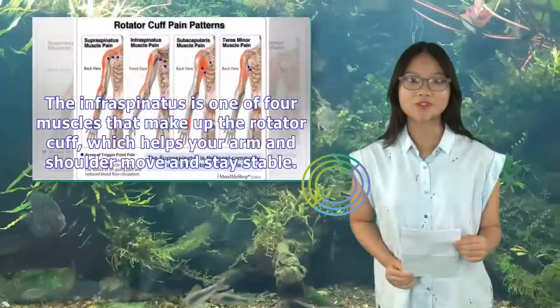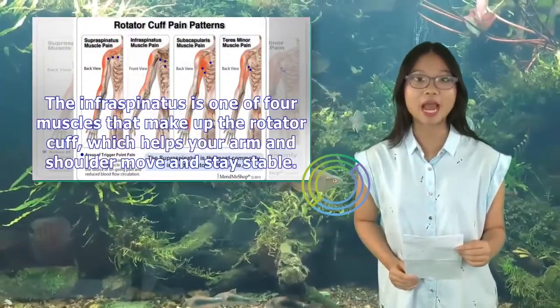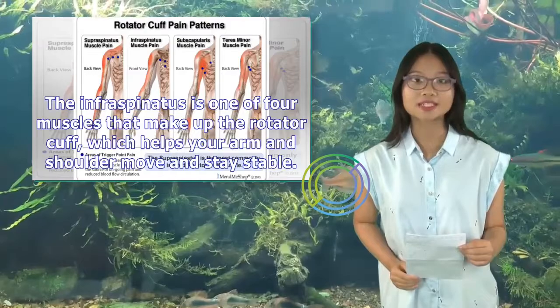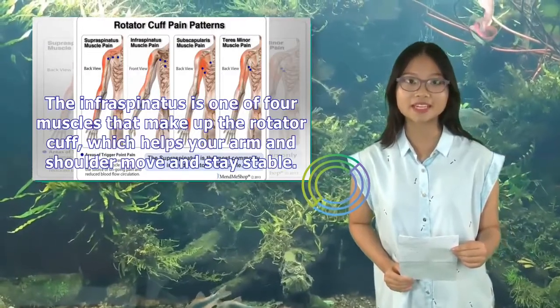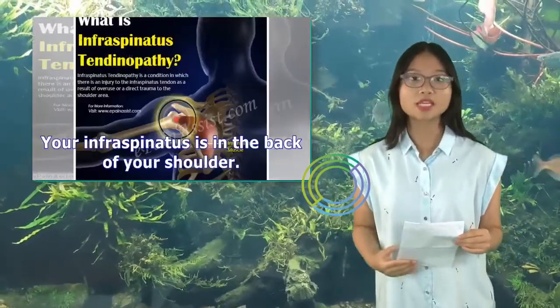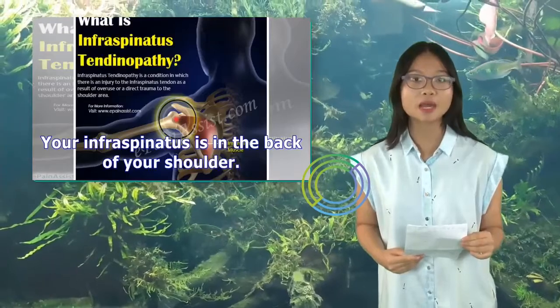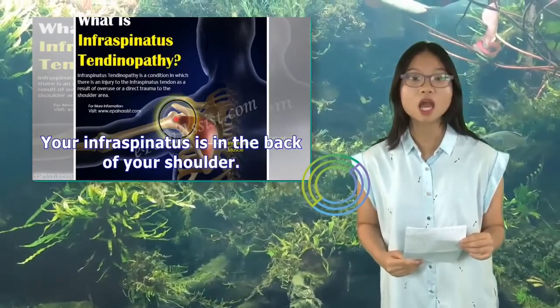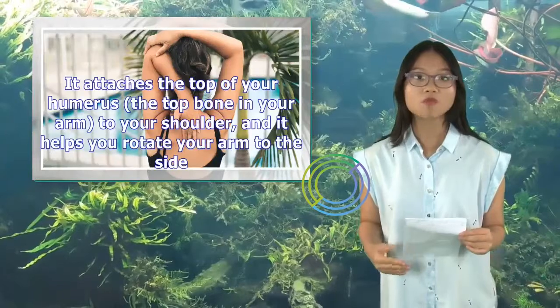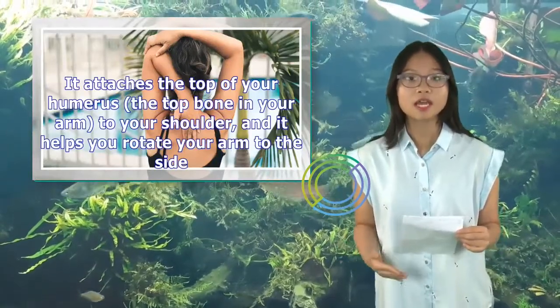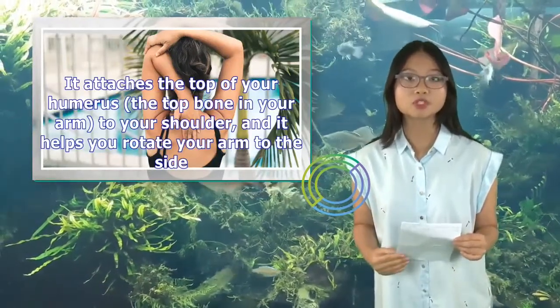The infraspinatus is one of 4 muscles that make up the rotator cuff, which helps your arm and shoulder move and stay stable. Your infraspinatus is in the back of your shoulder. It attaches the top of your humerus, the top bone in your arm, to your shoulder, and it helps you rotate your arm to the side.